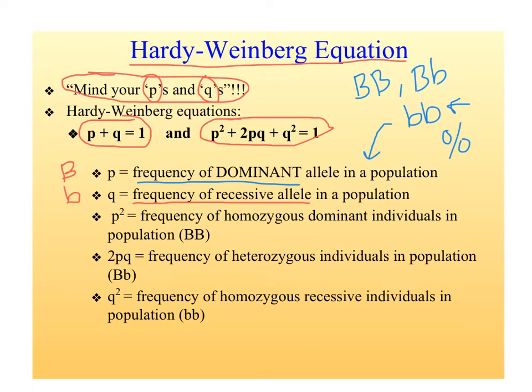Now, P squared is the frequency of individuals in the population that are homozygous dominant. So P squared is what percentage of the people have brown eyes, and are also big B big B. 2PQ is the percentage or frequency of individuals who are heterozygous, which means they have brown eyes, but they're big B, little b. And Q squared is the frequency of individuals who are homozygous recessive. In this case, it would be little b little b.